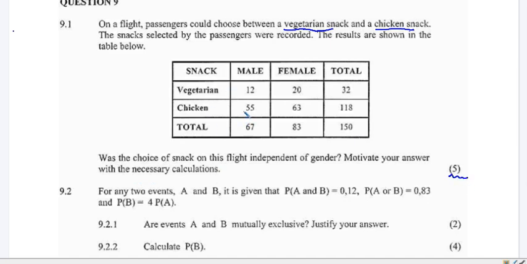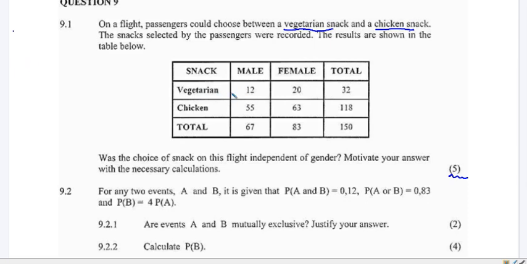All right. So we are saying here, if you are choosing a vegetarian snack, is it being affected by you being a male or being a female? Or choosing chicken, is it being affected by you being a male or a female? Or these two do not affect each other, that is, they are independent of each other. So to show that, the first thing you have to remember is the equation for independent events.